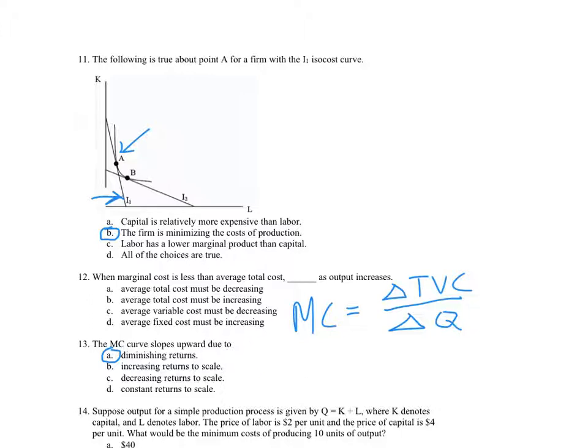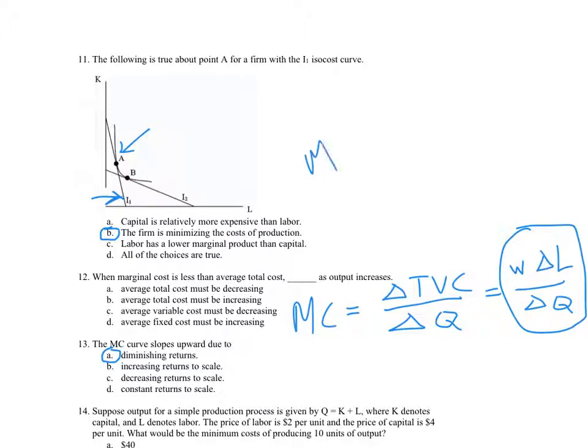Fixed costs aren't changing, right? They're fixed. Anyway, we can rewrite this since there's only one variable factor. Notice that the change in total variable cost is the wage rate times the change in labor hired. So that's one way to write down the definition of marginal cost.